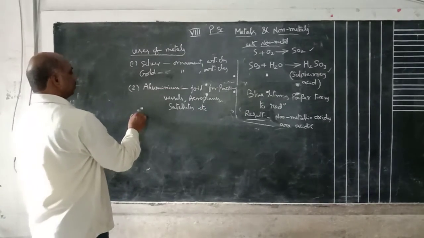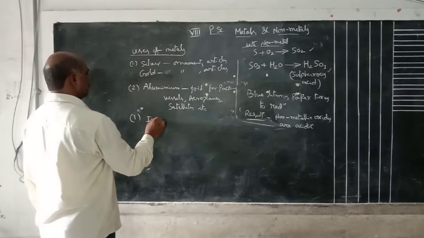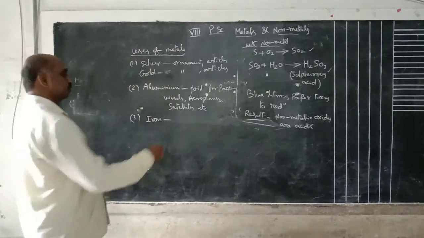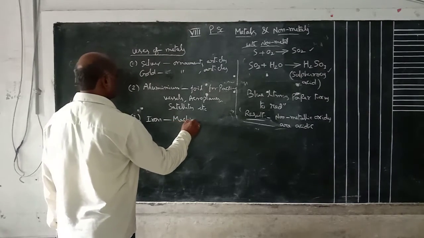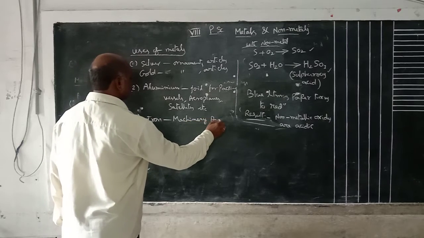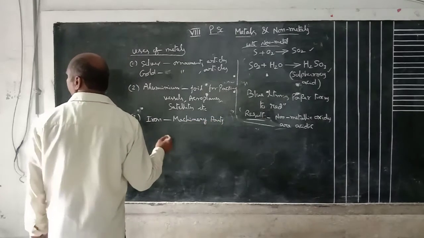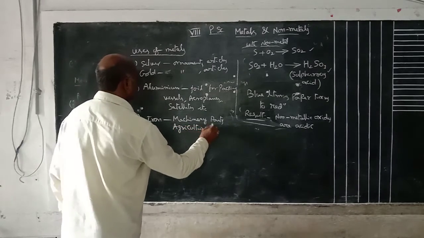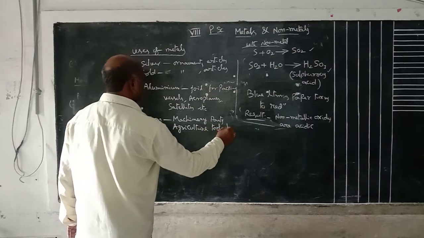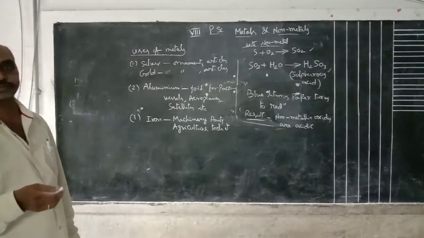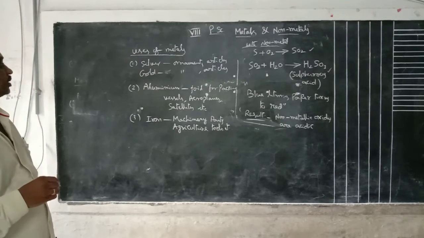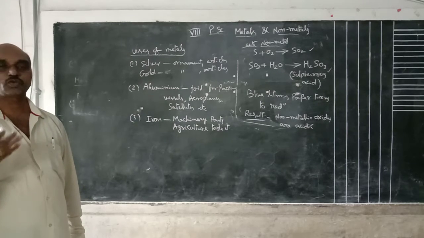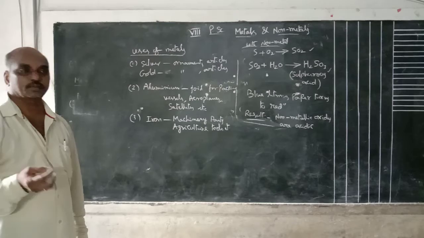The third one, iron. What is the use of iron? So many articles we see. Machinery parts and agriculture tools, etc. So many uses are there. And sometimes we see these metals are corroded. Corroded means they react with oxygen to form rust, a coating.